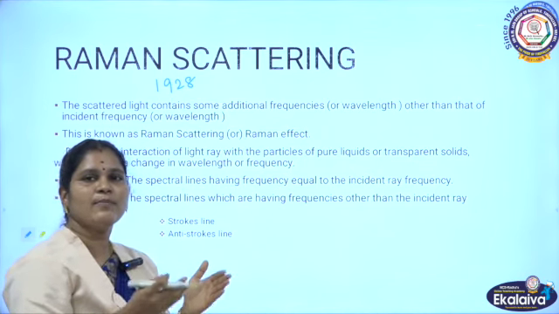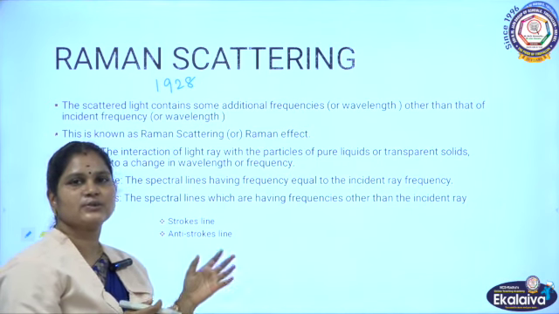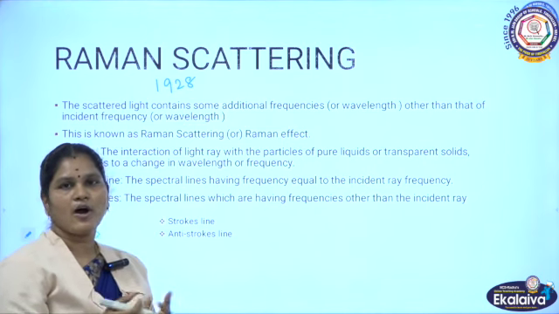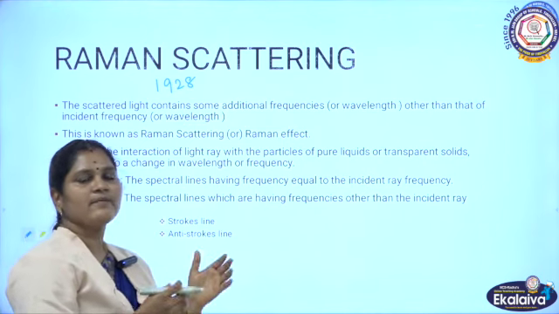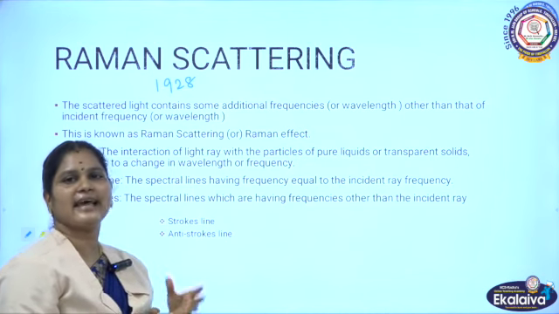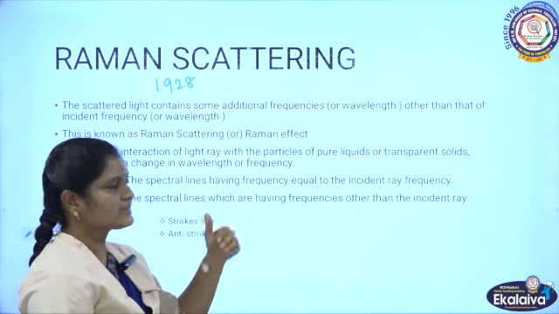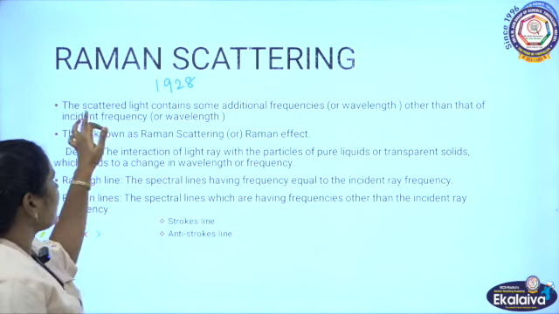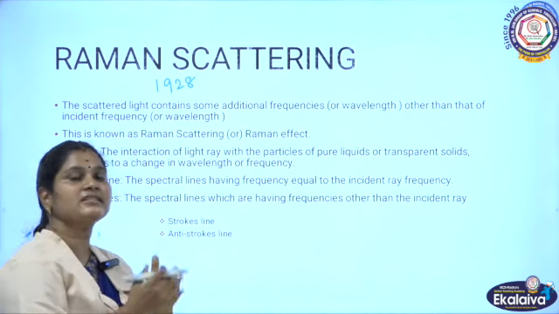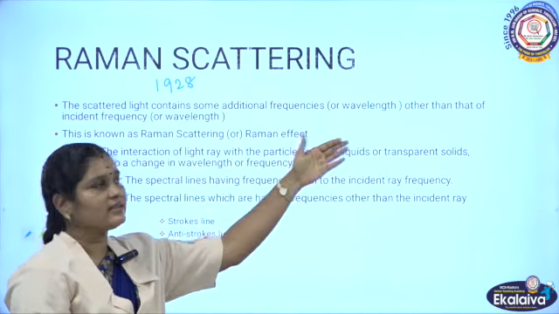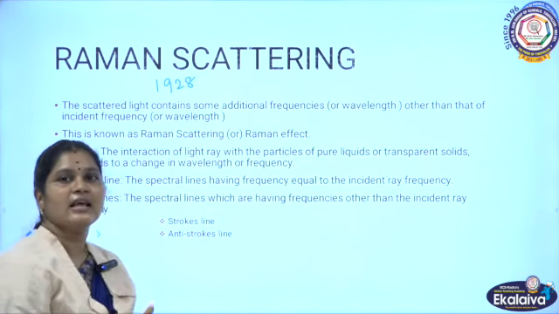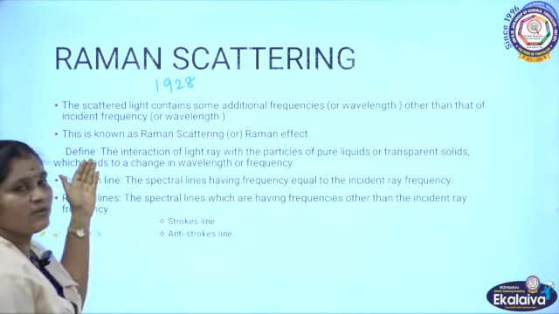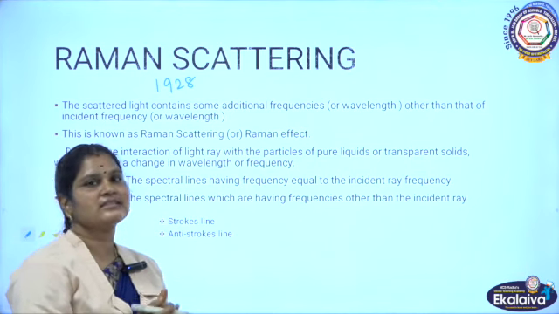That scattered light contains some additional frequency or wavelength other than the incident frequency, and we call that Raman scattering. So what is the actual definition of Raman scattering?